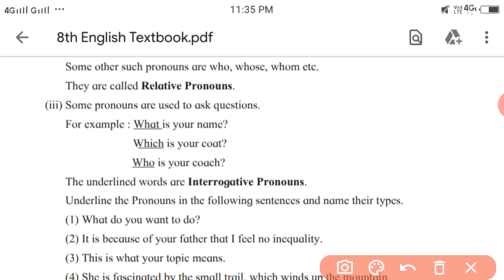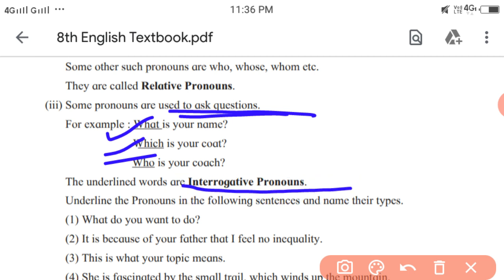Next, some pronouns are used to ask questions. Which are those? What, which, who. These words are used to frame questions, and replacing them we get the answer, and that answer is a noun. So instead of that noun, to frame a question, these words are used. So these are called interrogative pronouns.